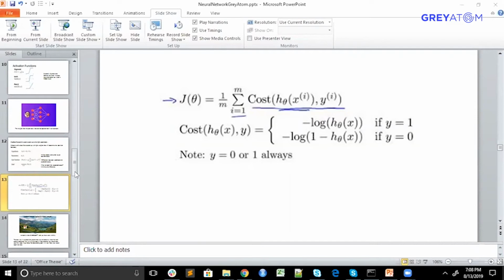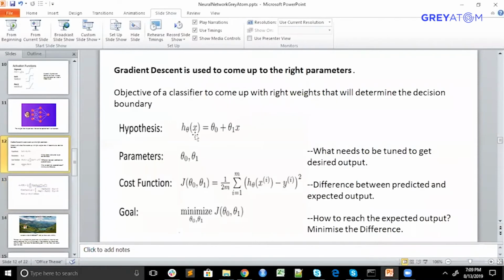Could you explain hθ(x)? So hθ(x) is nothing but a predicted value. Basically, you predicted for each x using each theta naught and theta 1. It is nothing but y hat.